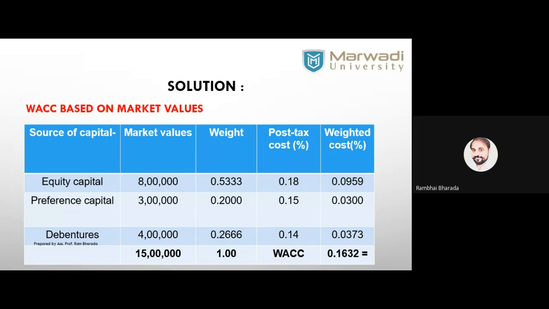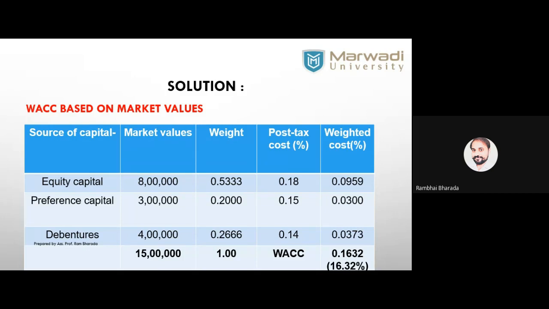Or in terms of percentage, if somebody asks in terms of percentage, your answer will be 16.32%. Are we clear about this one? If somebody asks in terms of percentage, you need to multiply by 100, and you will get the percentage.